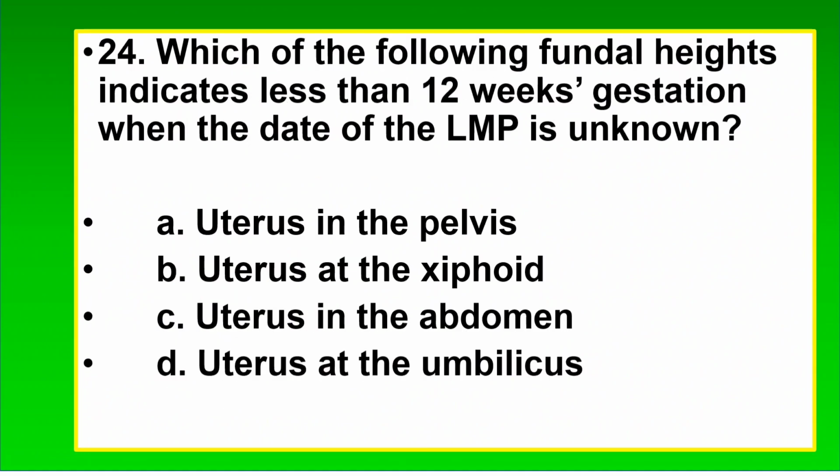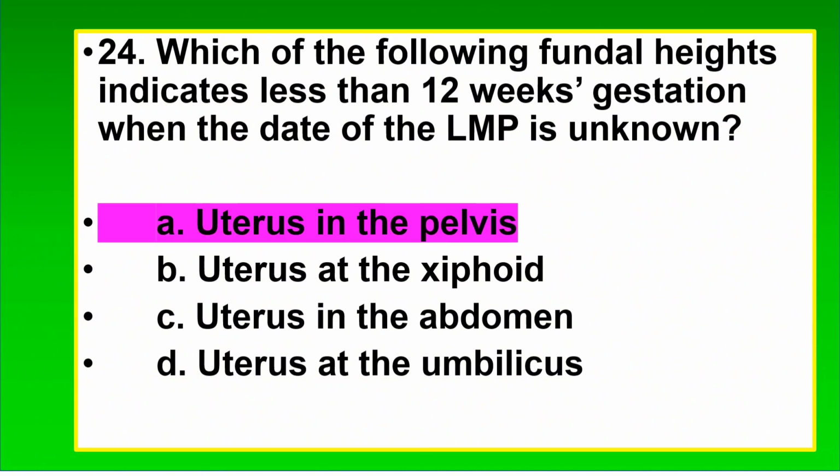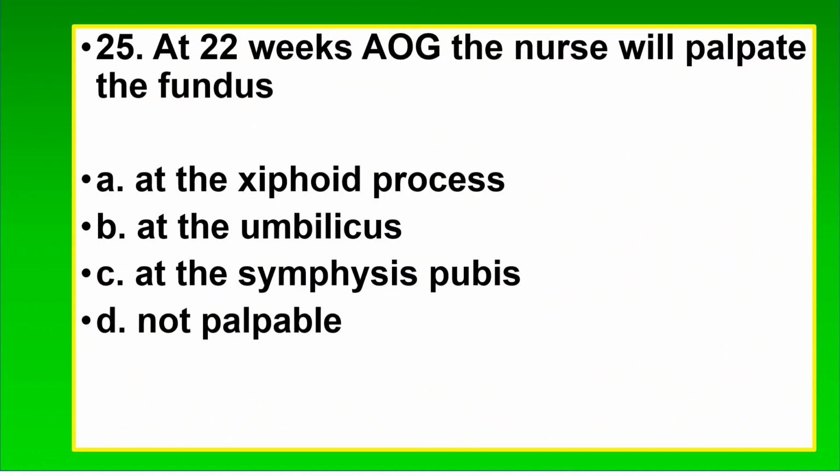24. Which of the following fundal heights indicates less than 12 weeks gestation when the date of the LMP is unknown? A. Uterus in the pelvis. B. Uterus at the xiphoid. C. Uterus in the abdomen. D. Uterus at the umbilicus. The correct answer is A. Uterus in the pelvis. The fundus is at the level of the xiphoid at 36 weeks and at the level of the umbilicus at 20 to 22 weeks AOG.